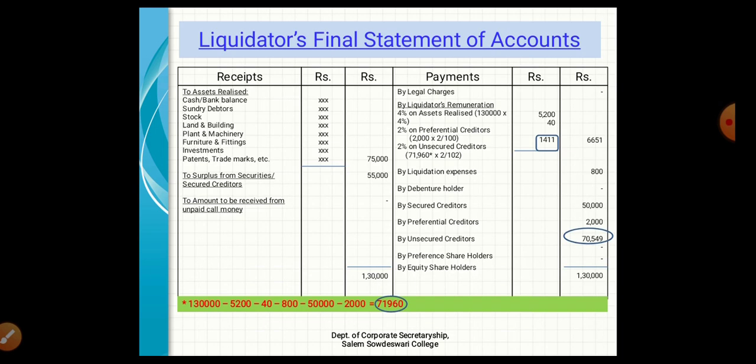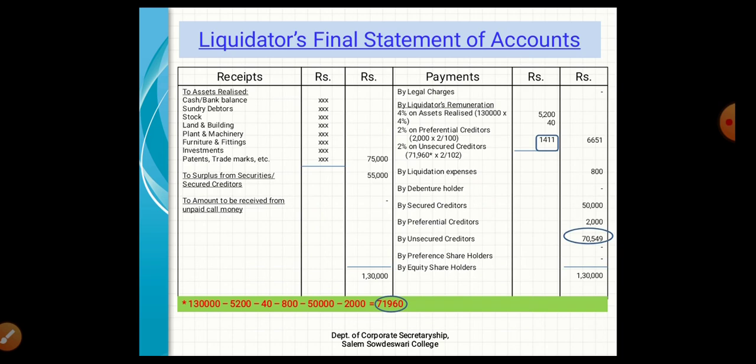By secured creditors: if we entered the surplus amount here, then we don't enter secured creditors here. If we included the secured creditors amount here with surplus, then we should give the secured creditors amount here too. So by secured creditors 50,000 and then by preferential creditors 2,000. Before giving this payment, we need to check whether there is available amount for the payments. If there is available amount, then we give. If there is not enough amount, then we should make the adjustments accordingly.